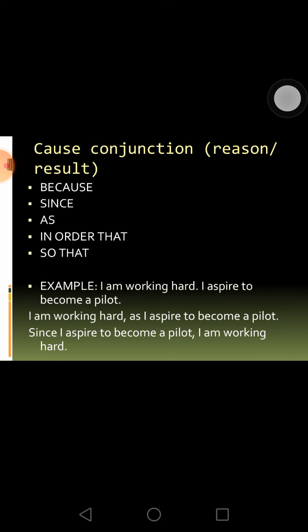Or you can say, since I aspire to become a pilot, I am working hard. Similarly, using the conjunctions given above, some will be suitable and the same sentence could be formed in different manners. But you cannot use for and so because they are coordinating conjunctions.